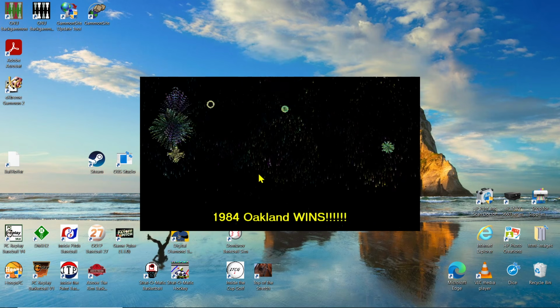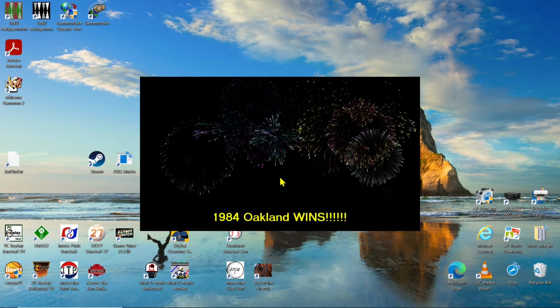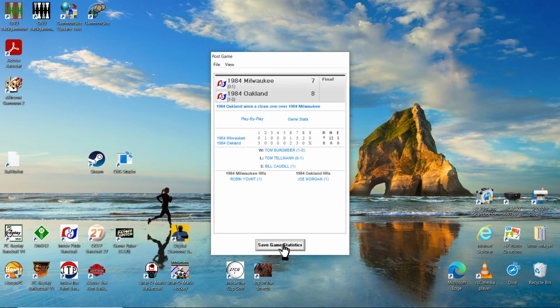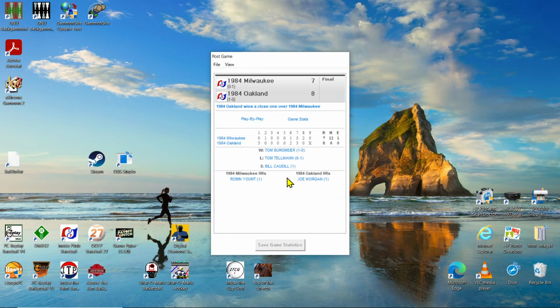That game had just about everything. Simmons almost hit a home run there, but his home run numbers were just a little too low. And the Oakland A's beat the Milwaukee Brewers 8-7. Despite only having 6 hits, they were out-hit by the Brewers, but they win the game. Brewers put on a furious rally, but they come up short.